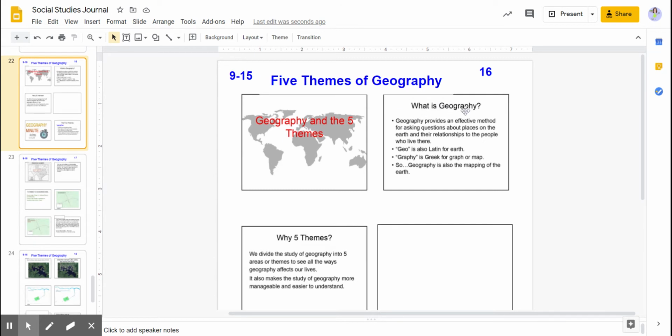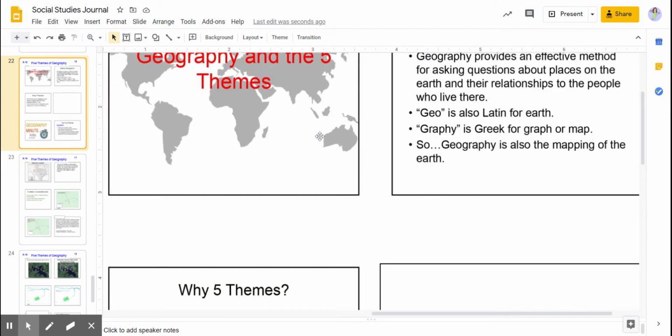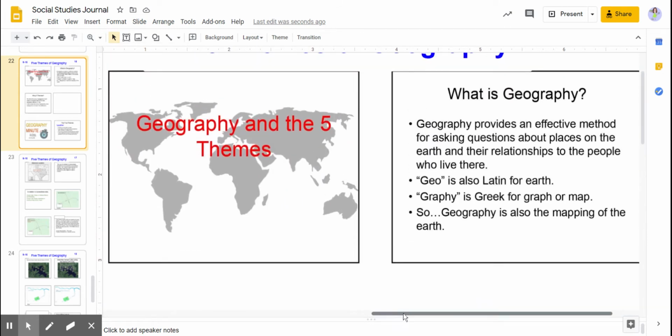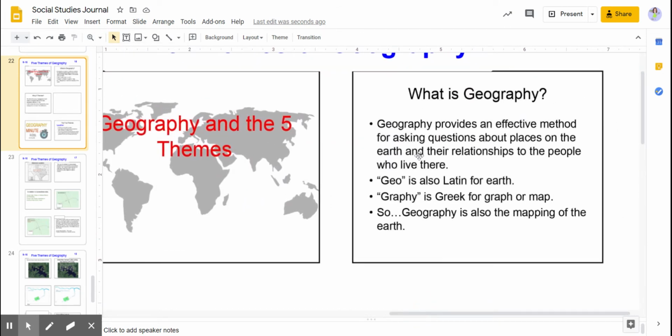What is geography? Geography provides, let me zoom in just a little bit, sorry. Geography provides an effective method for asking questions about places on the earth and their relationships to the people who live there. Geo is also Latin for earth. Graphy is Greek for graph or map. So, geography is also the mapping of the earth.